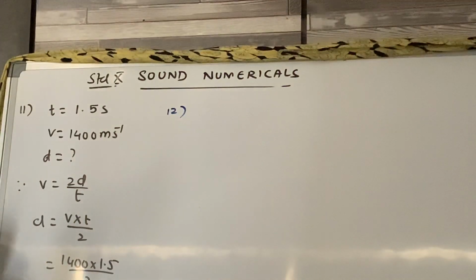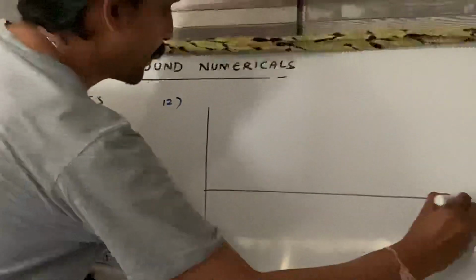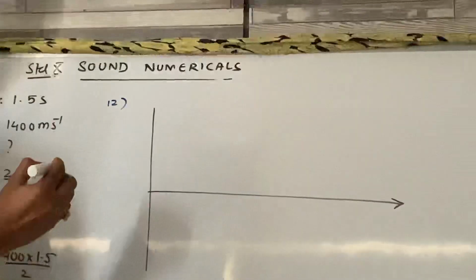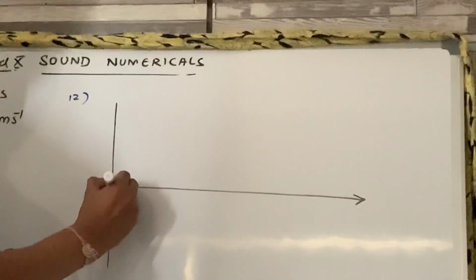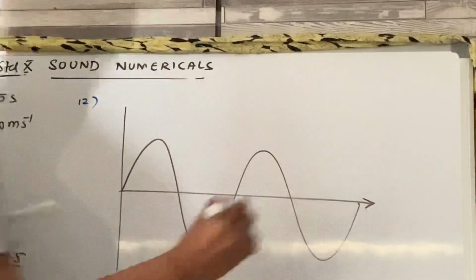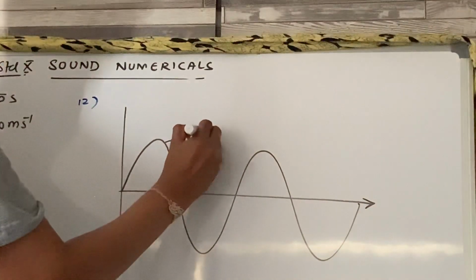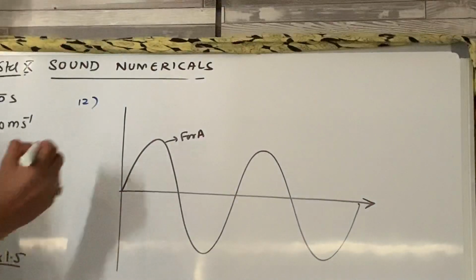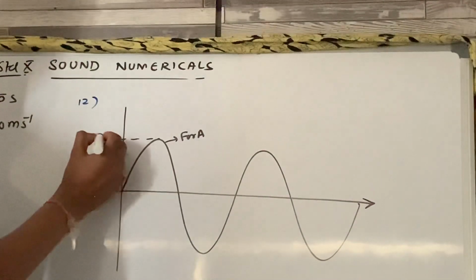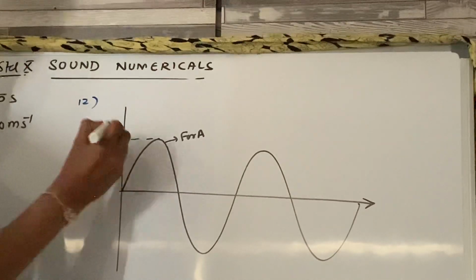In question number 12, there are two figures. They have shown two graphs. So I will write, these are two graphs. This is the first graph, for A. This is the amplitude, which is 10 centimeter.